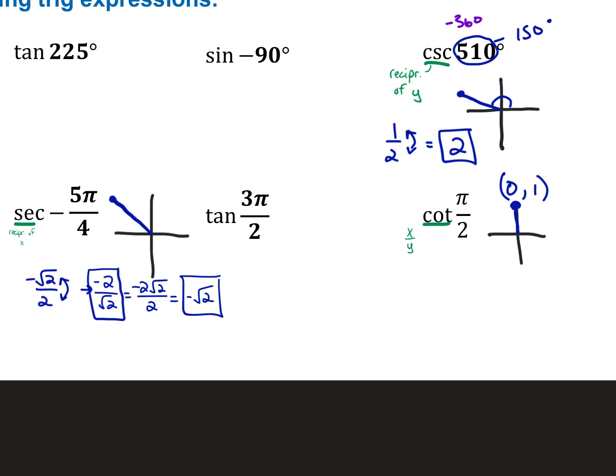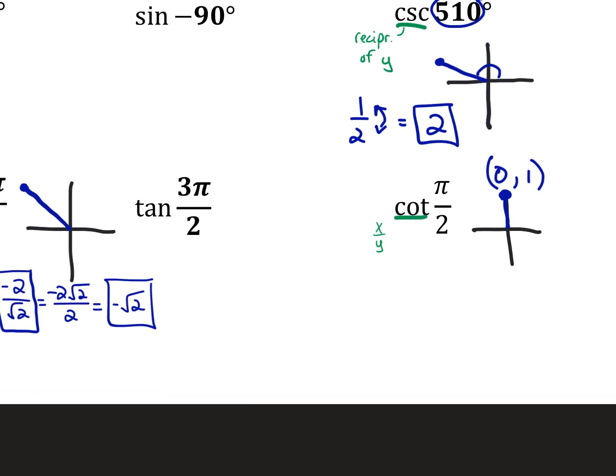So for cotangent, I would memorize that it's x over y, as opposed to remembering it as just flipping tangent's answer, because sometimes tangent's answer is undefined, and that can get confusing. So cotangent is x over y, which in this case is 0 over 1, which is 0.